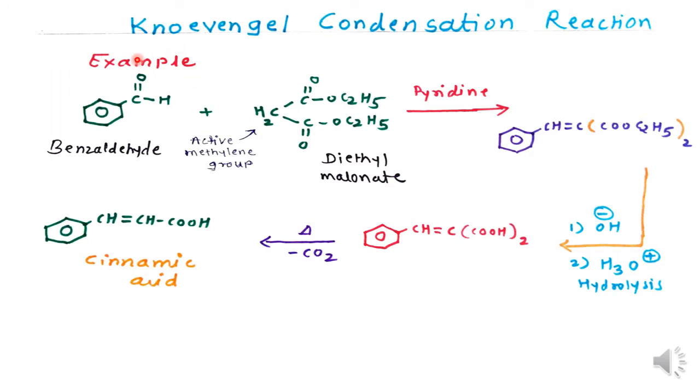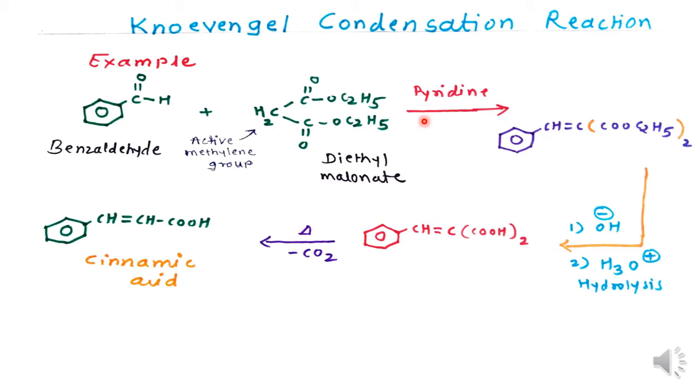Now if we see an example of the Knoevenagel condensation reaction, we are using an aldehyde, for example benzaldehyde, and the active methylene compound is diethyl malonate. Active methylene compound means the CH2 group present between these two ester groups. It is called an active methylene compound or reactive methylene group. It is a very reactive group, and the two hydrogen atoms are very reactive. They can be easily replaced by the reagent. Therefore, it is called an active methylene group or active methylene compound.